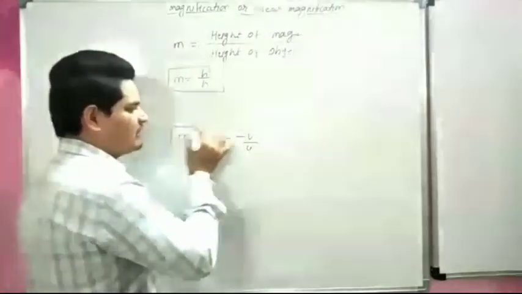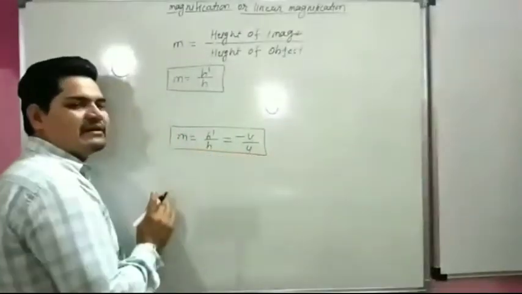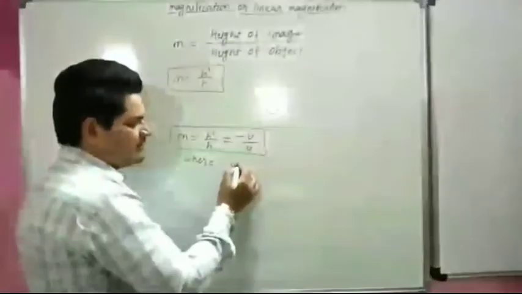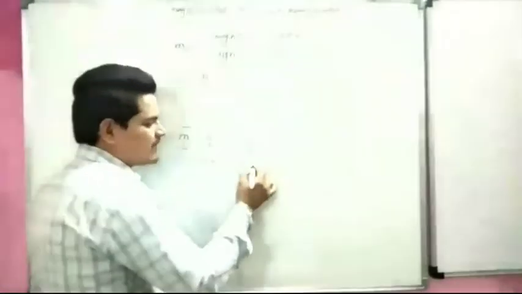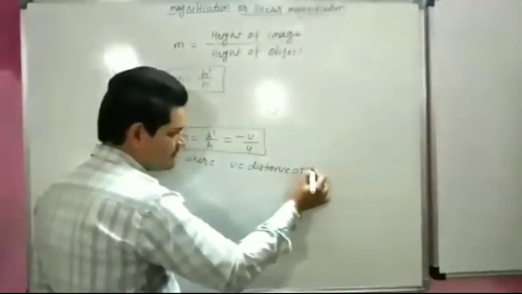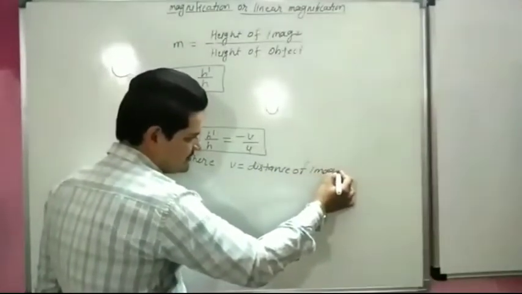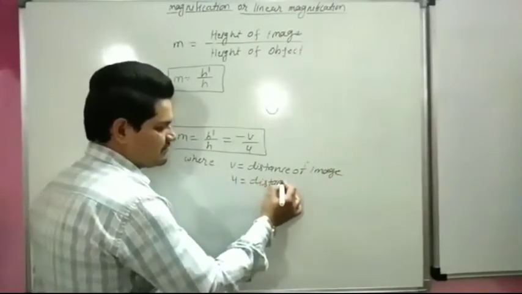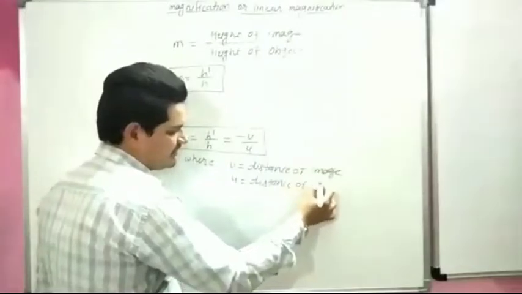This is also the formula of linear magnification, where v is the distance of the image and u is the distance of the object.